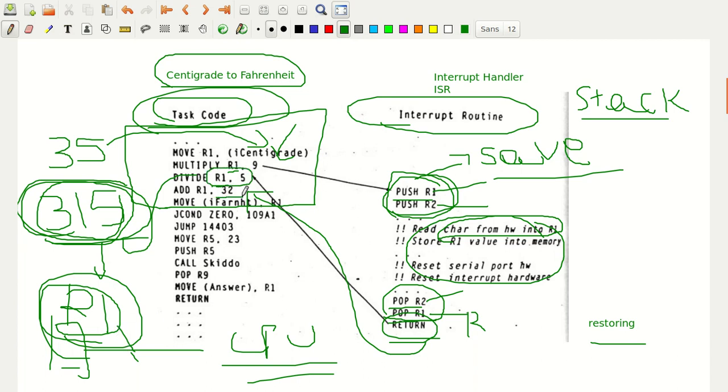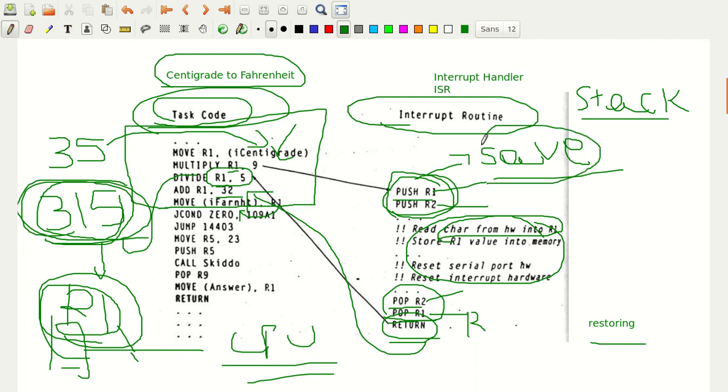Then finally, it will be added with 32, and finally, this will be transferred into Fahrenheit when it resumes the execution of the task in the task code, isn't it? So, this is the problem that you will have if push R1 and pop R1 is not done.